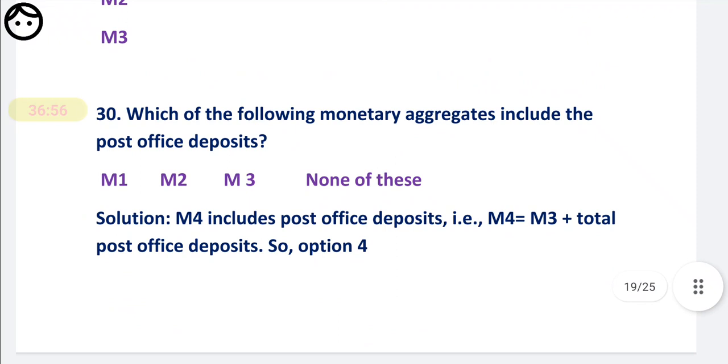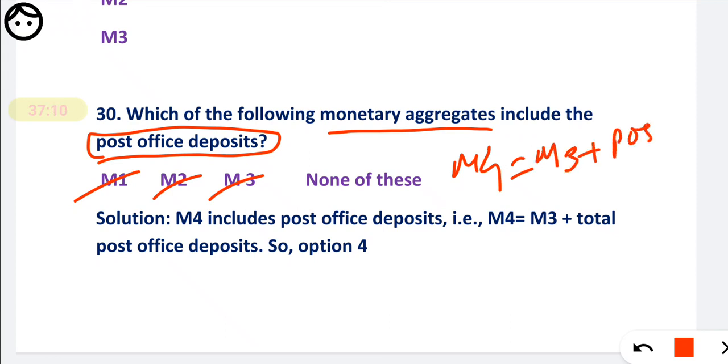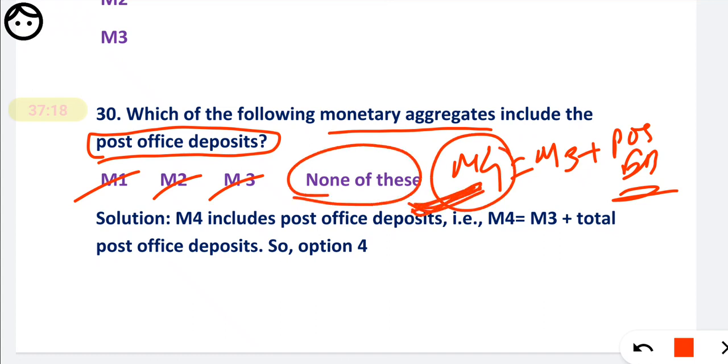Question number 30. Which of the following monetary aggregates include the post office deposits? M1, M2, M3. We have gone through the definition. M4 is M3 plus post office savings deposits excluding banks. So only M4 includes all the post office deposits. There is no option M4, so you have to mark none of these.